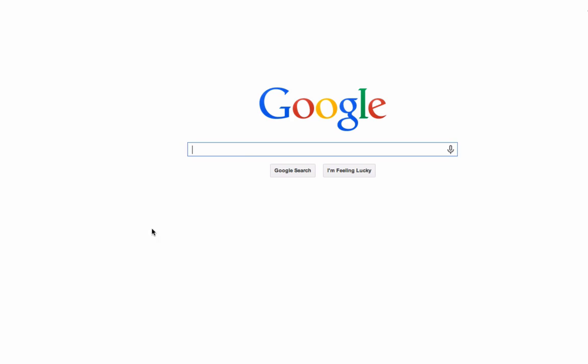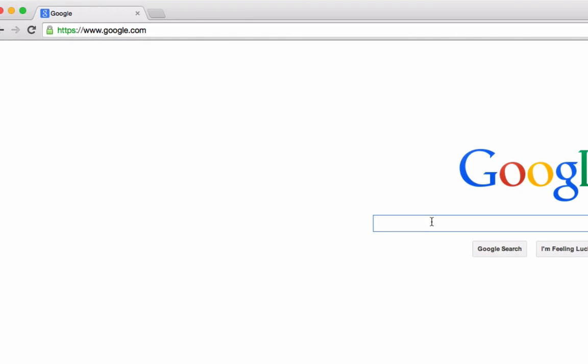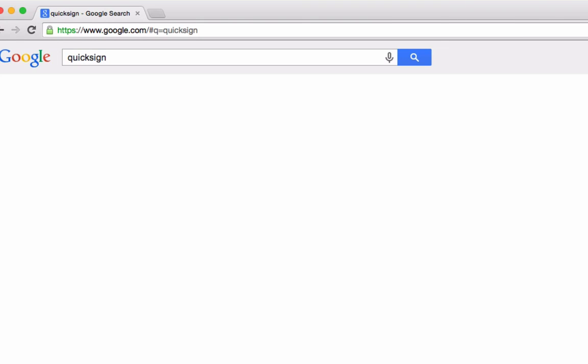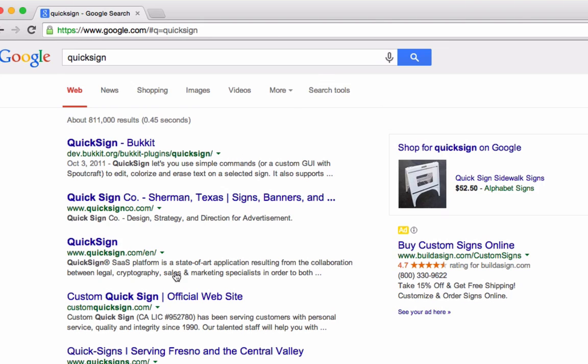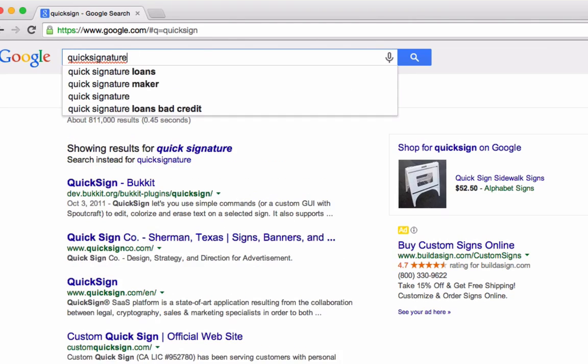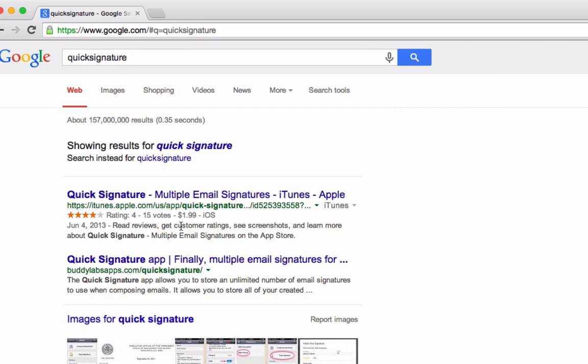And what I'm going to do is go to Google and search for those terms. So let's try Quick Sign. I can see right off the bat that there are several companies, or at least websites, that have built their businesses or brand on the term QuickSign. I don't want to get into any legal problems, so I'm going to avoid QuickSign. But I will try Quick Signature. There's already an app called Quick Signature, so that doesn't look like it's a go.